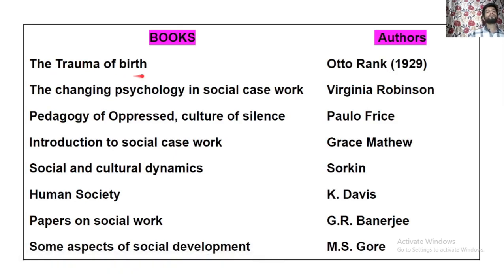Now, The Trauma of Birth. The book was written by Otto Rank. Otto Rank has written the book The Trauma of Birth in 1929. Now next book, The Changing Psychology in Social Casework, was written by Virginia Robinson. So V. Robinson has written the book called The Changing Psychology in Social Casework.